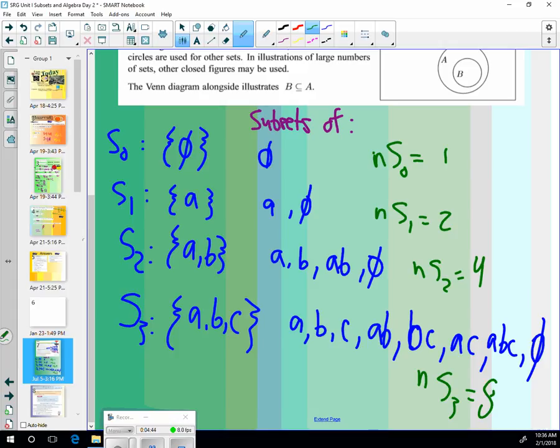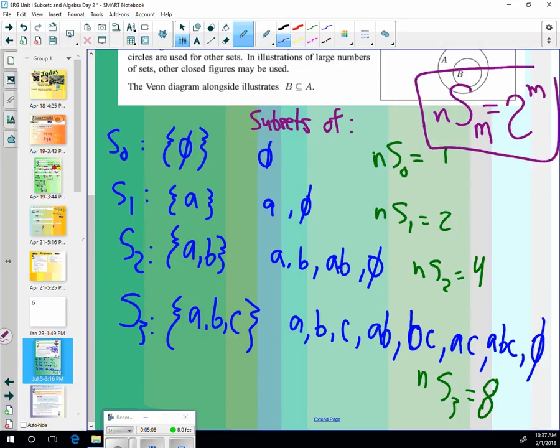It is 8. 1, 2, 3, 4, 5, 6, 7, 8. Yeah, 8. So if I gave you m terms, what is the number of subsets for m terms? Just 2 to the what? Here m is 0. Oh, okay. Here m is 1. Yeah, it's just 2 to the m, isn't it? Isn't that cool?